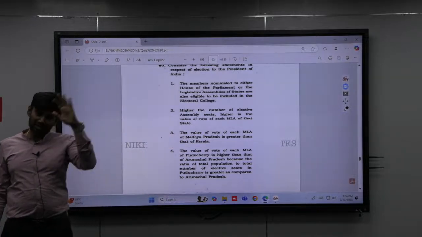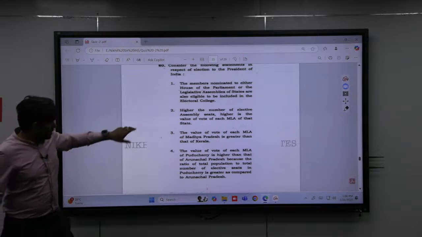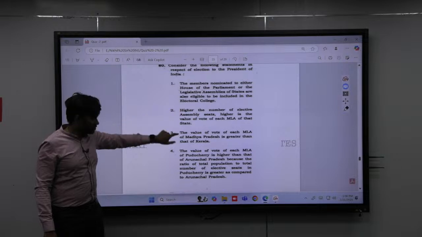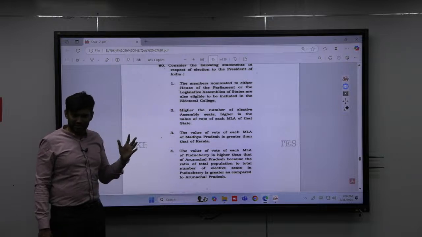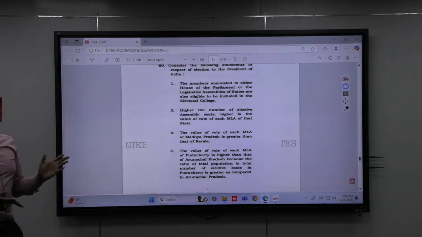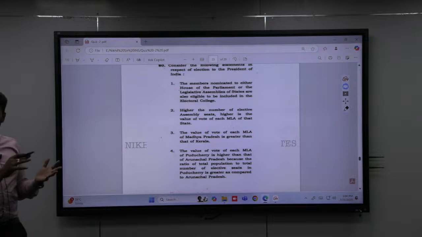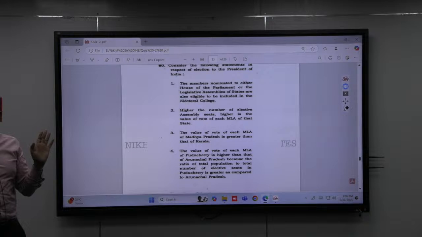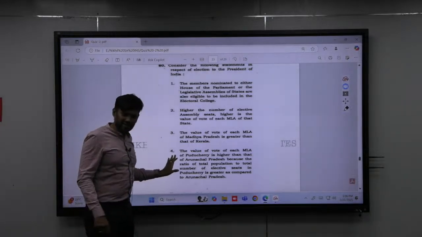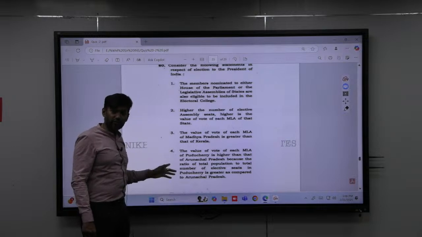The only logic you can use here is that the three statements are logically connected. Usually you think Madhya Pradesh is a bigger state compared to Kerala, and even though it has a higher number of MLAs, because of the population ratio difference it is Kerala which will have a higher value than Madhya Pradesh. So the first three statements are incorrect. The only statement that is correct is the fourth statement.